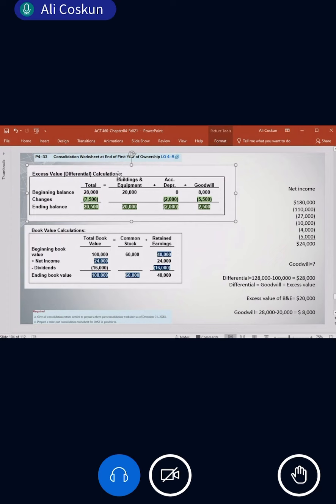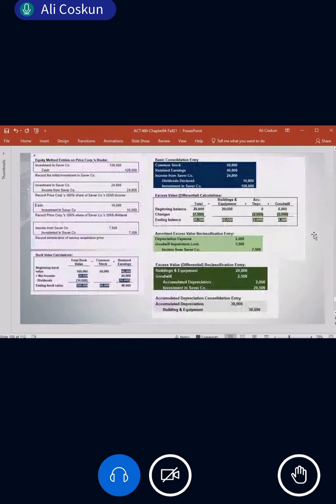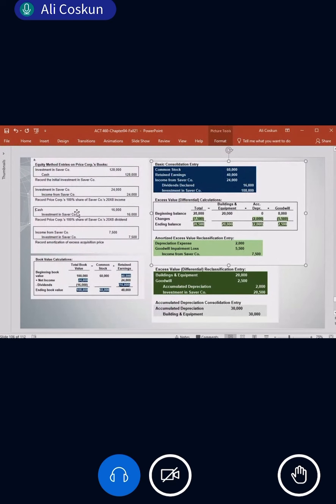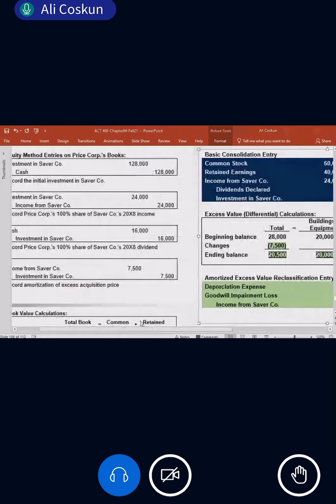So in the class assignment, what you should know is how to make equity method entries. Those 4 entries. You should know how to do this book value calculation table. And based on this book value table, how can you prepare the basic consolidation entry? Basic consolidation entry is this one. Now equity method entries, I have prepared a few minutes ago. Book value calculation table is this.